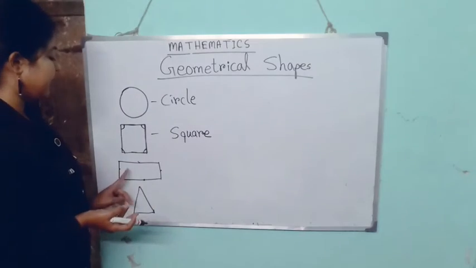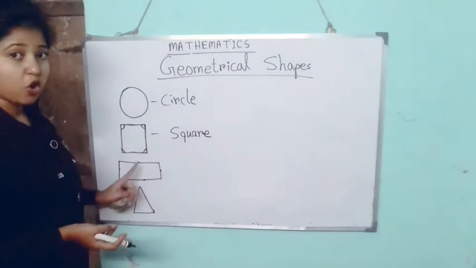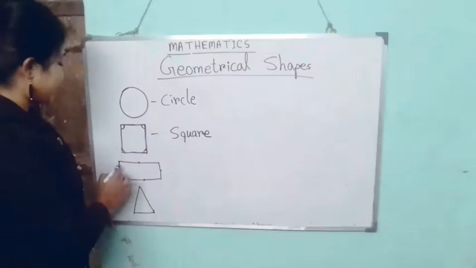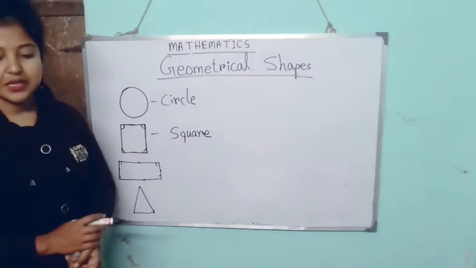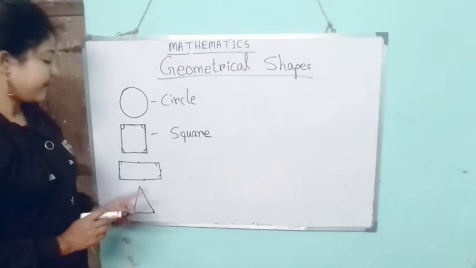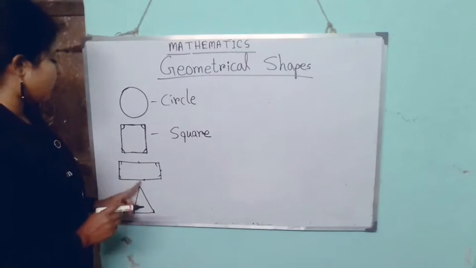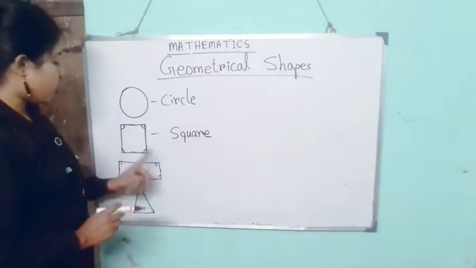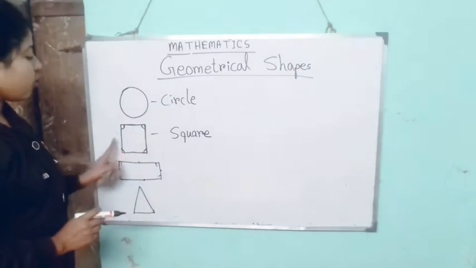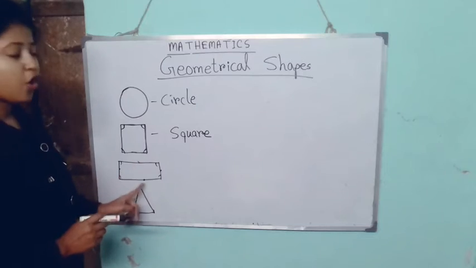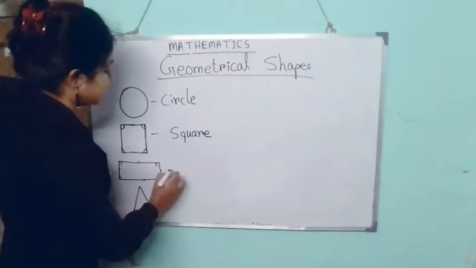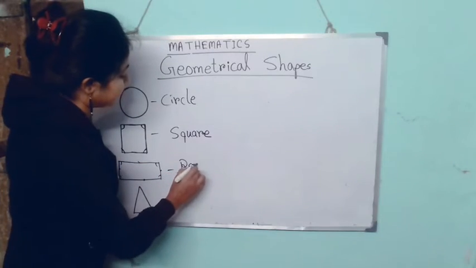It has four sides, but opposite sides are equal, and corners are the same, right? How many corners does it have? It has four corners, and its opposite sides are equal. Not all the sides. Square has all the sides equal, right? But in a rectangle, only opposite sides are equal. So this is a rectangle.